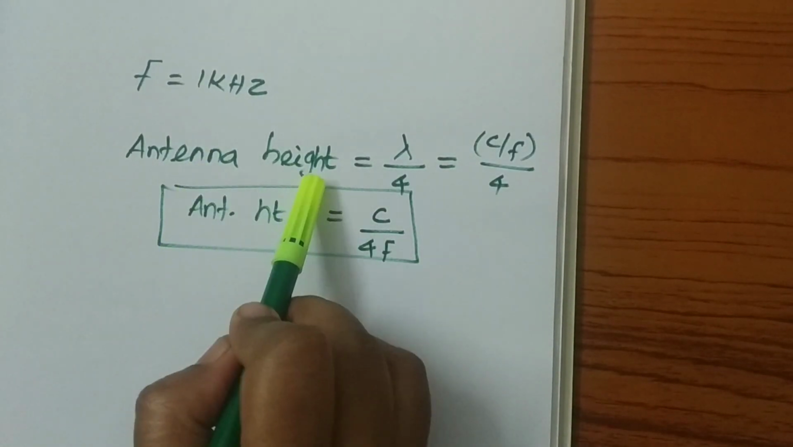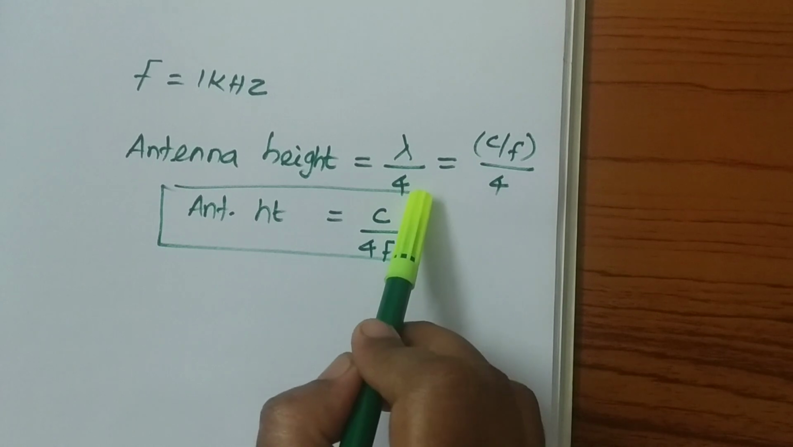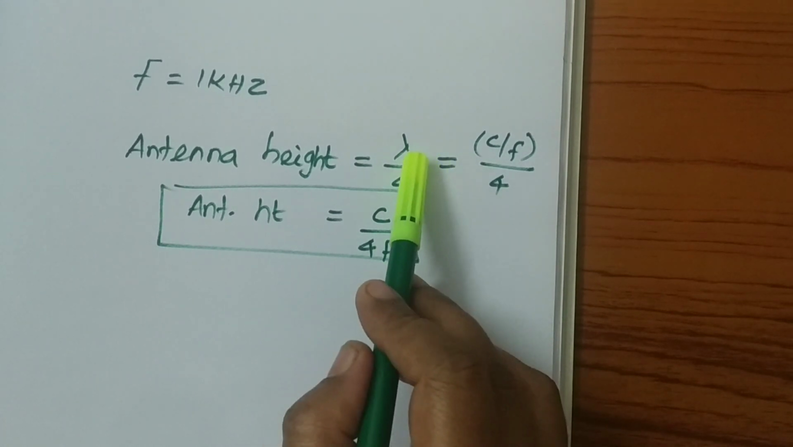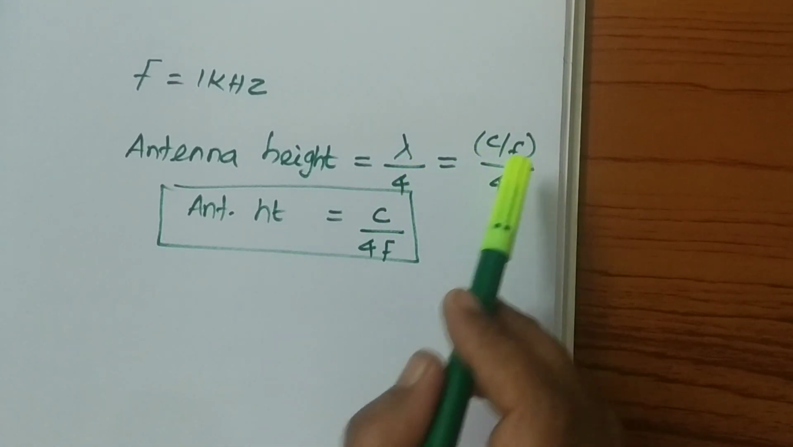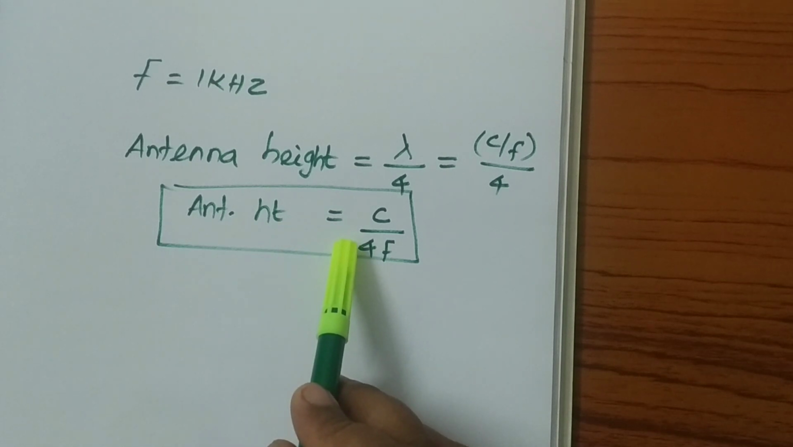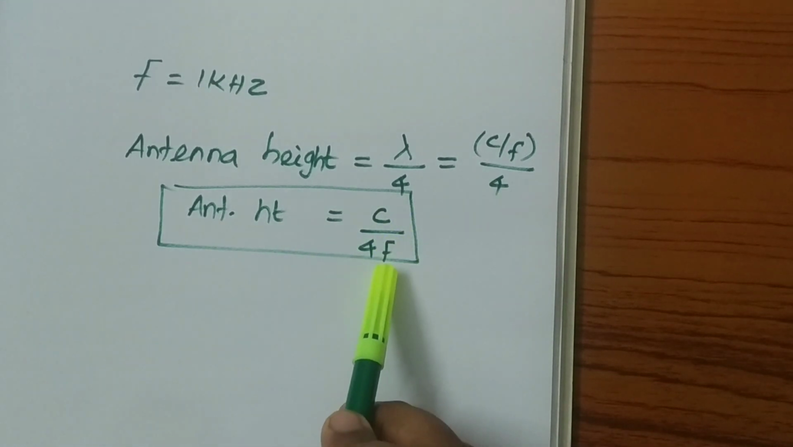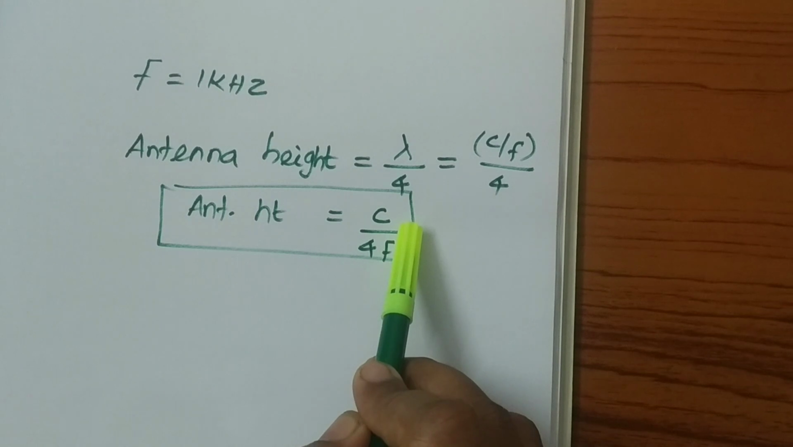To calculate the height of an antenna, we can use the formula lambda by 4. We know that lambda is nothing but C by F. So the antenna height is equal to C by 4F. By using this, we can easily calculate the antenna height.